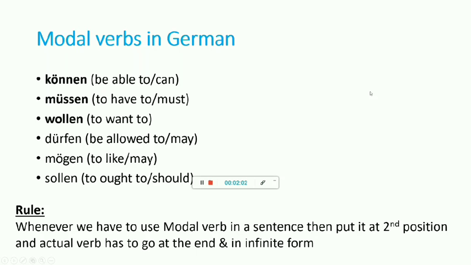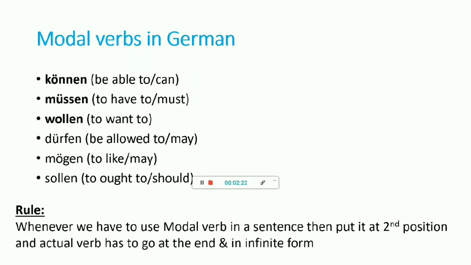Before we move ahead, the rule says whenever we have to use a modal verb in a sentence, we have to put that modal verb at the second position. Earlier we saw that whenever a verb comes, it has to be at the second position.